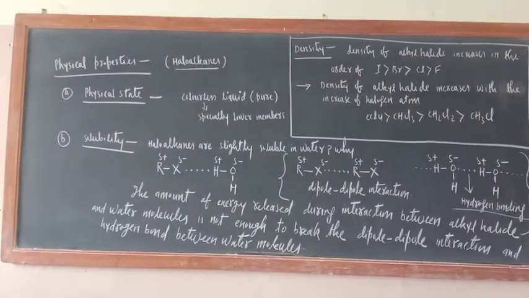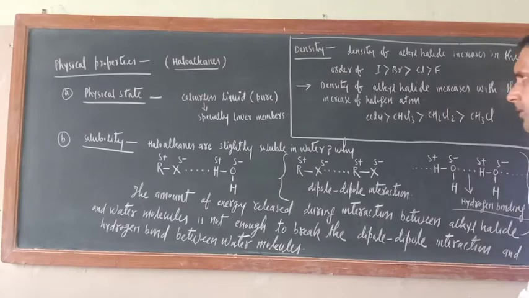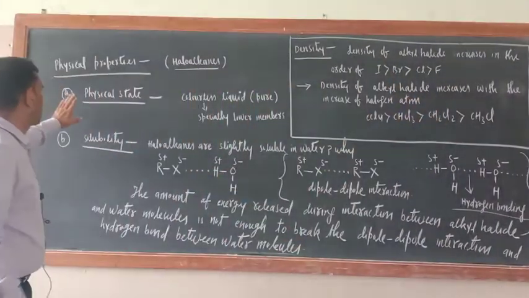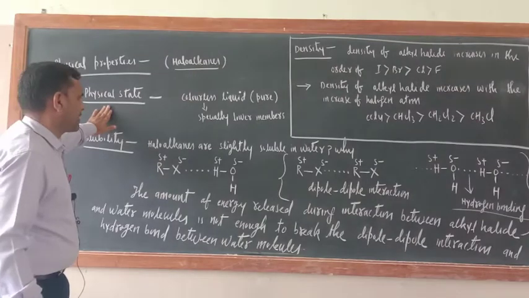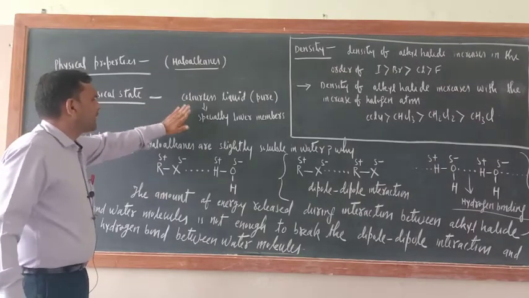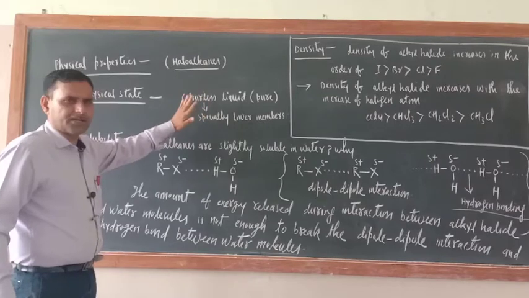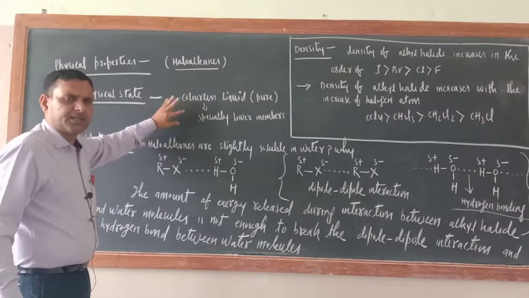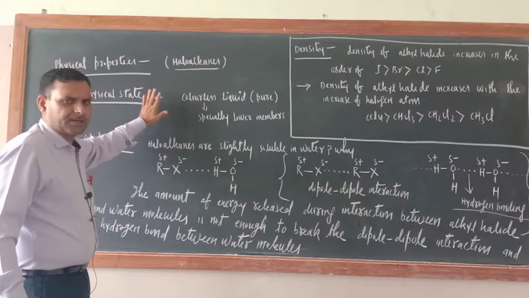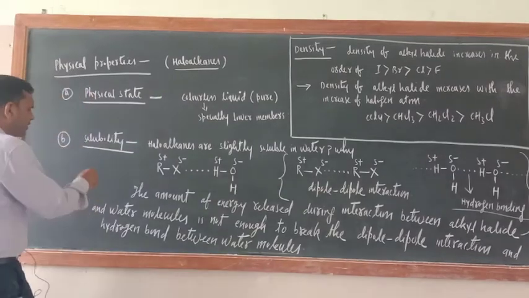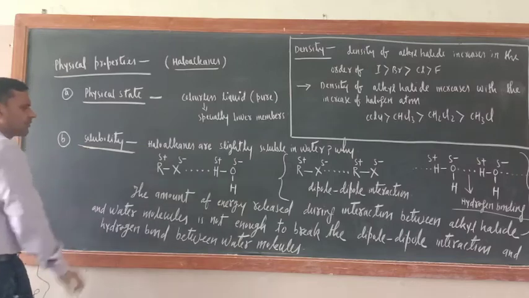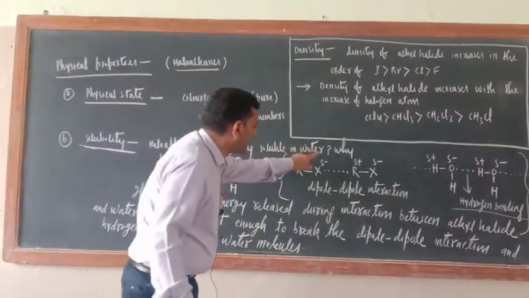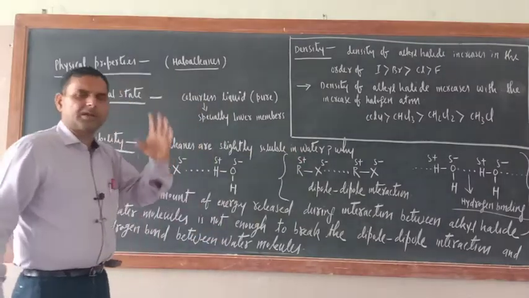Okay, so now physical properties. The physical properties of haloalkanes. Try to understand. The first one is the physical state. Lower members are colorless liquids. Higher members may be waxy solids, isn't it? You will not get any question from the physical state. The most important question you are going to have is from solubility. The question is, haloalkanes are slightly soluble in water. Why?